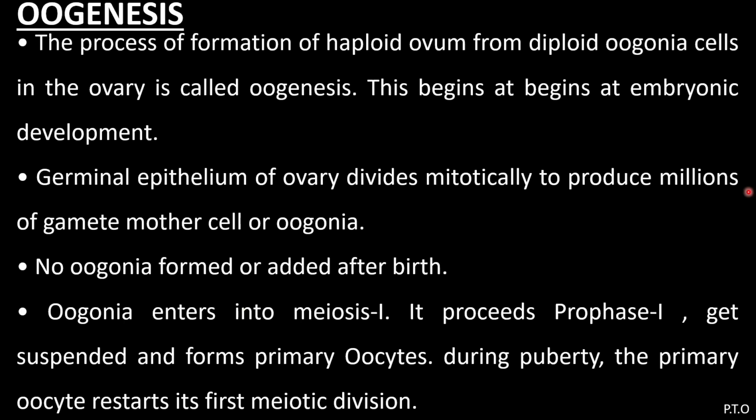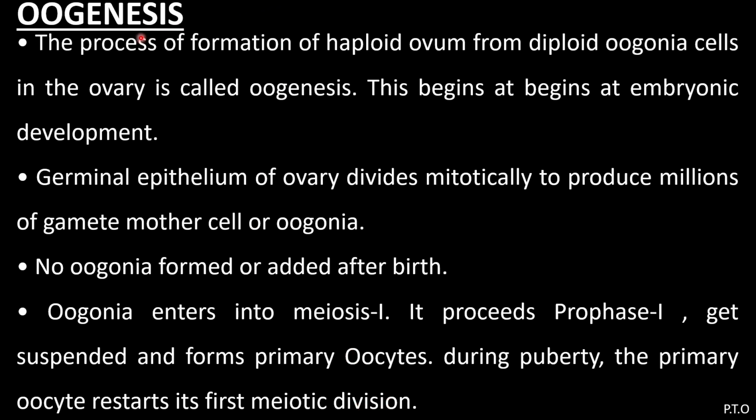Our next process is oogenesis. The process of formation of a haploid ovum from a diploid oogonia cell in the ovary is called oogenesis. This begins at embryonic development. The germinal epithelium of the ovary divides mitotically to produce millions of gamete mother cells, or oogonia. No oogonia are formed or added after birth. Oogonia enter into meiosis 1. They proceed to prophase 1, get suspended, and form the primary oocyte. During puberty, the primary oocyte restarts its first meiotic division.